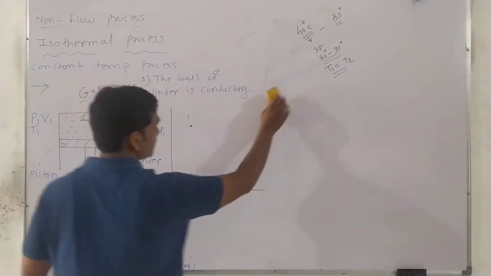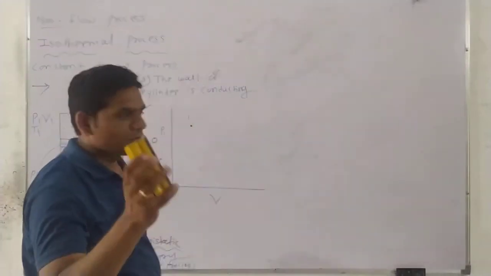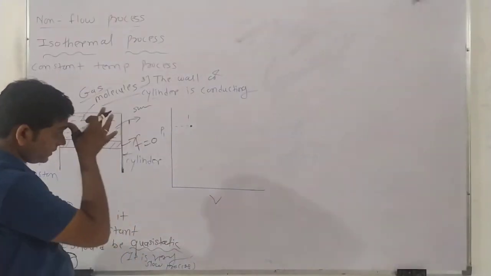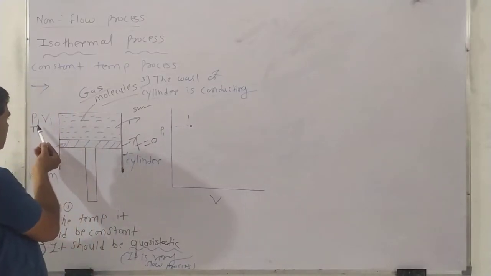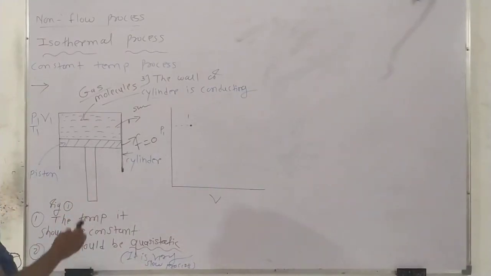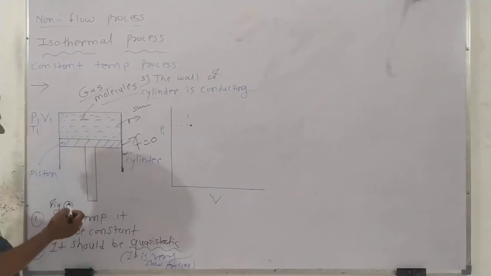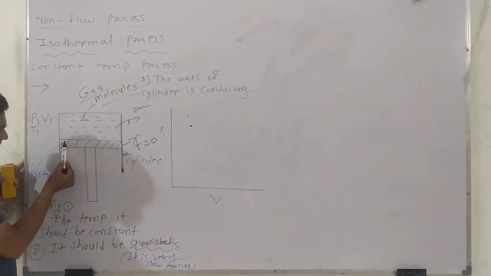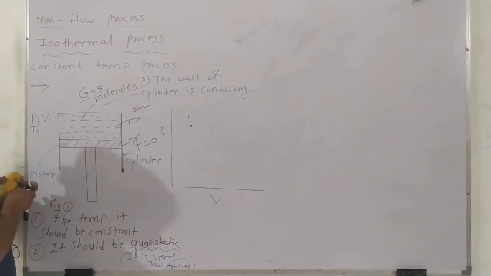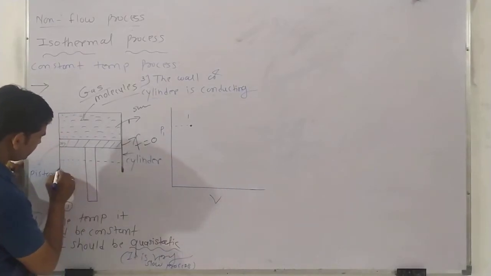Okay, these are the complete hypothetical conditions, not practically possible. So in this way we have to maintain a constant temperature of this system and surroundings. So here, this is the initial condition of the gas: P1, V1 and T1. Then after some time, the expansion of the gas. Expansion of the gas means the piston moves from this position to some other new position. Suppose the piston reaches here.